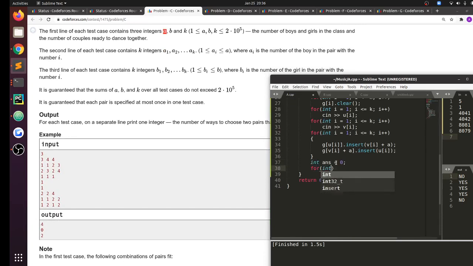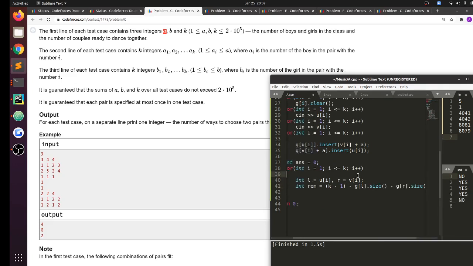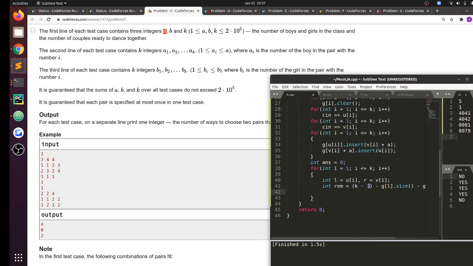Int answer equal to 0, for int i equal to 1, i less than or equal to k, i plus plus. If I'm taking this edge, which is u of i to v of i, then the remaining edges are k minus 1. Out of those I also want to subtract g of l dot size, subtract g of r dot size, and add 2, because I subtracted this edge twice, except I already removed this edge, right? So answer plus equal to remaining, and then cout answer endl.